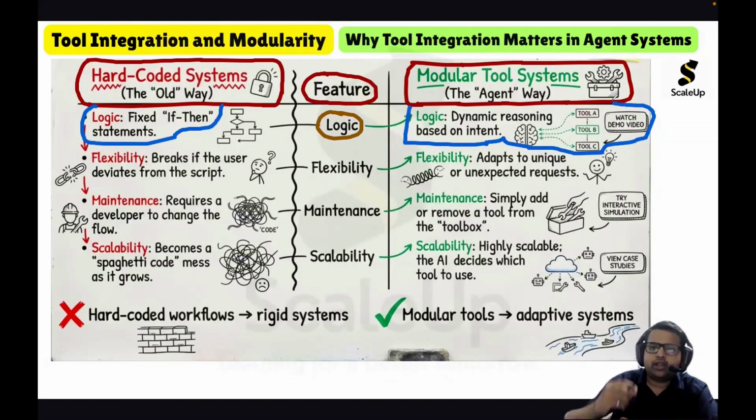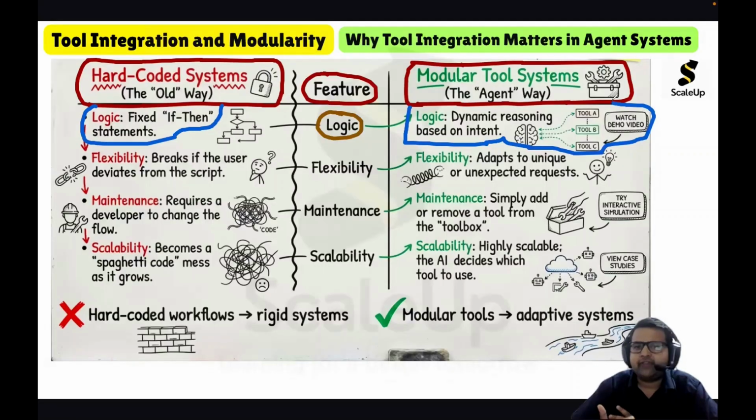So in modular tool systems, there are no fixed rules. Rather, based on the intent, in real time, on the fly, it will decide what to do. And this dynamic reasoning based on intent makes modular tool systems very powerful.